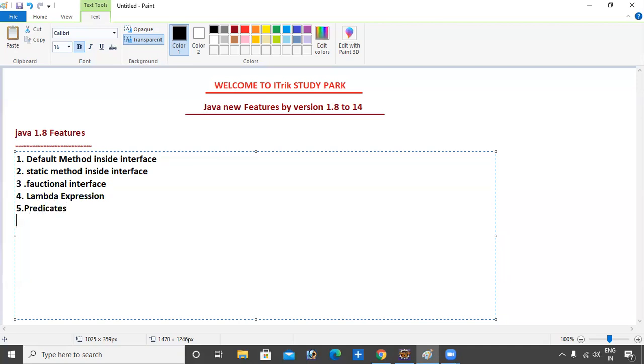If I forget some topics, don't worry, I will cover them. I will discuss all the topics which are important for the 1.8 version and for interviews. Our fifth topic is predicates. The sixth topic is functions.